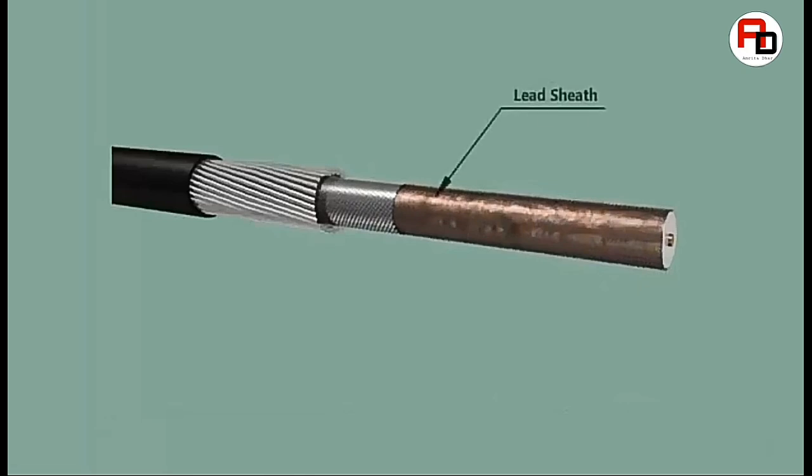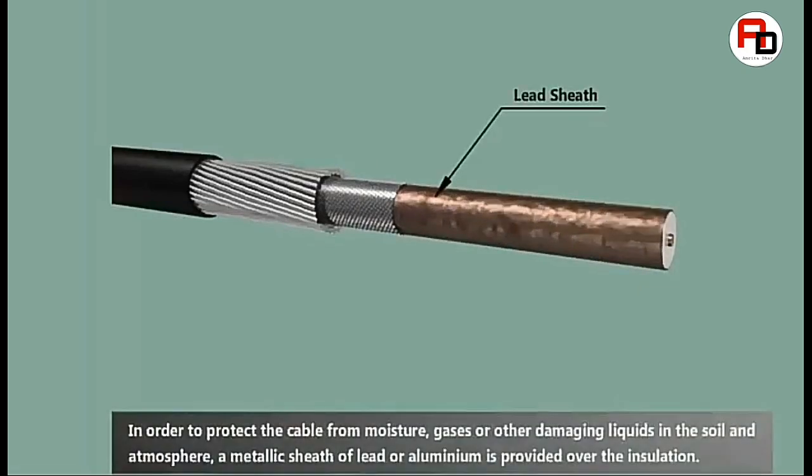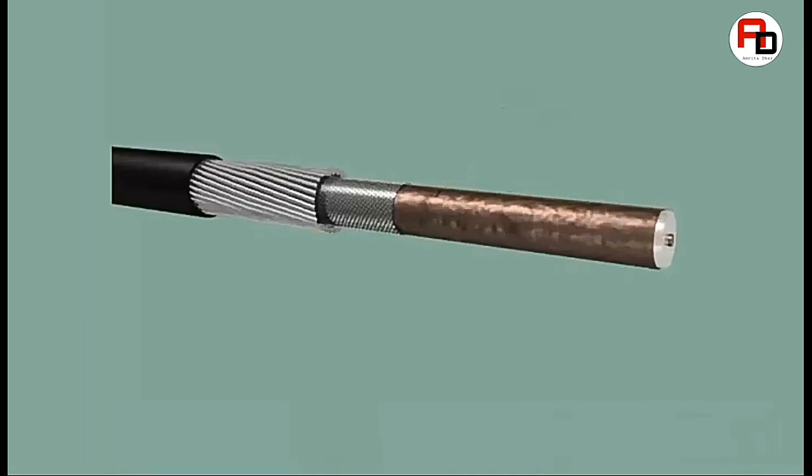Next one is lead sheath. In order to protect the cable from moisture, gases or other damaging liquids in the soil and atmosphere, a metal sheath of lead or aluminium is provided over the insulation.